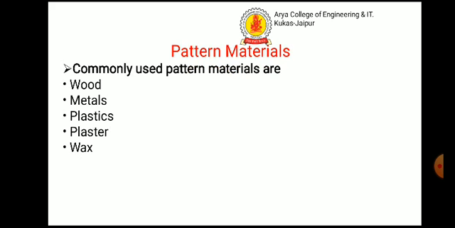Pattern materials: wood, metals, plastic, plaster of Paris, and wax. Wood: cheap and easily available, light, easy in surfacing, preserving, workable, easy in joining and fabrication.